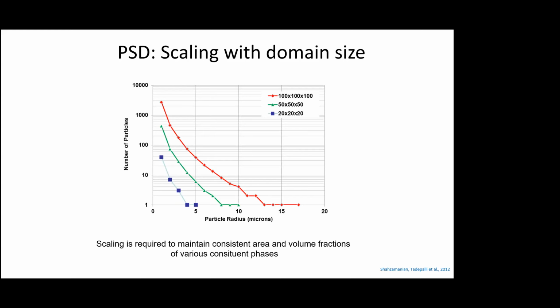And then when we are looking at domain size, we also looked at what is the size effect that can be modeled. So whether the volume fractions remain the same, even if you give the same scaled consistent volume fractions, consistent area. The surface area of the individual particles is very important because that determines the rates of reactions. So that has to be conserved, and particle size distributions have to be maintained no matter what the size of the domain. So those require special scaling, which is to be done, of volume fractions of various constituents.